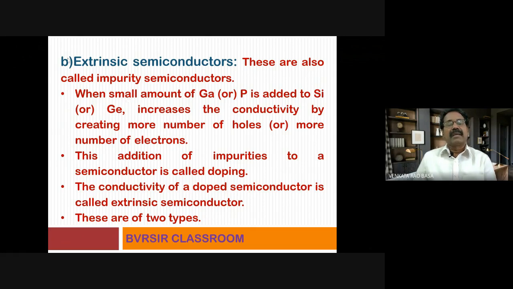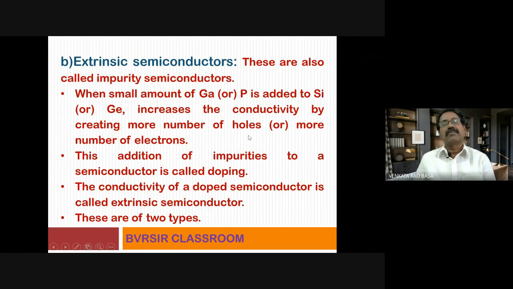Say for example, when a small amount of gallium or phosphorus is added, do remember that gallium belongs to the third group, boron, aluminium, gallium, indium, thallium, whereas phosphorus belongs to the fifth group. Now we are adding a third group element like gallium or a fifth group element like phosphorus to a fourth group element, that is silicon or germanium. It increases the conductivity by creating more holes. When a third group element is added to a fourth group element like silicon or germanium, then more holes will be created.